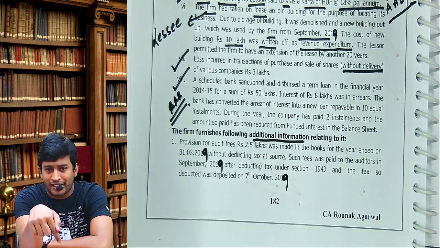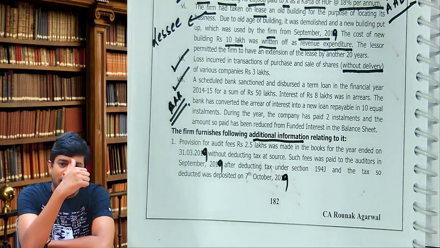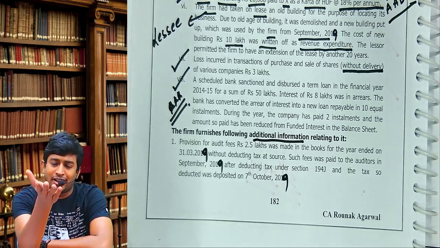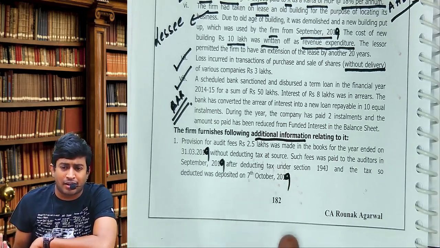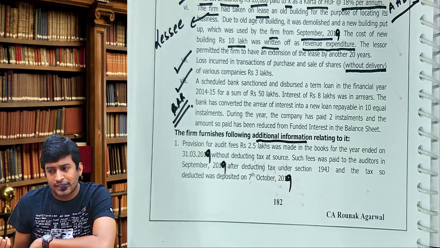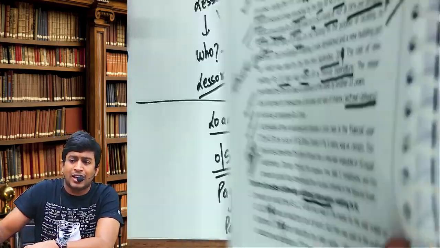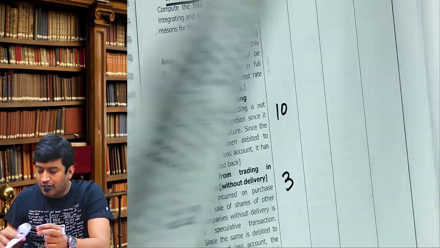But we are in the current year. What happens now? Did you pay? Yes. Whatever was disallowed will be allowed in the current year. In the form, this adjustment is coming. So how much will be allowed? 30% of 2.5 lakhs, 75,000. 75,000 we should deduct. So now come to page